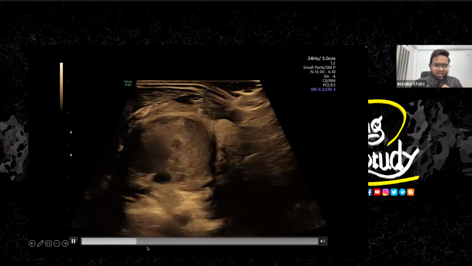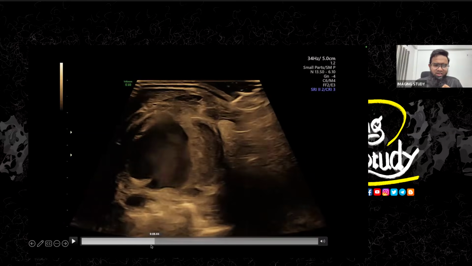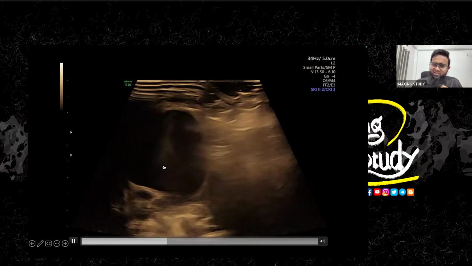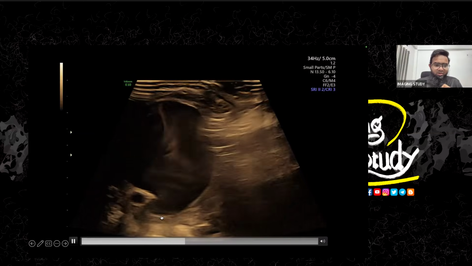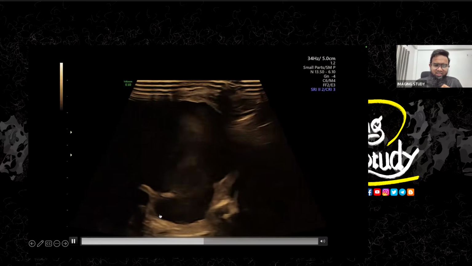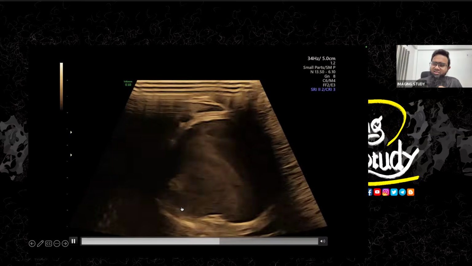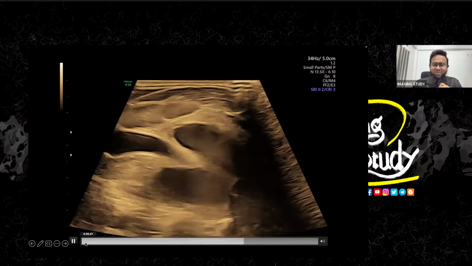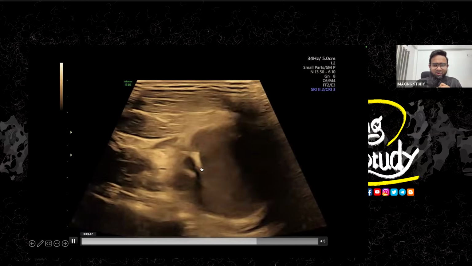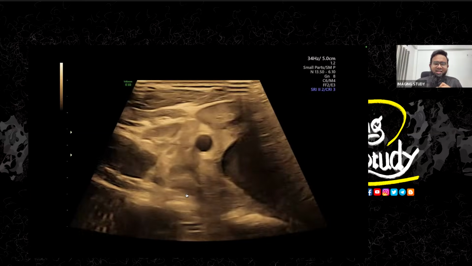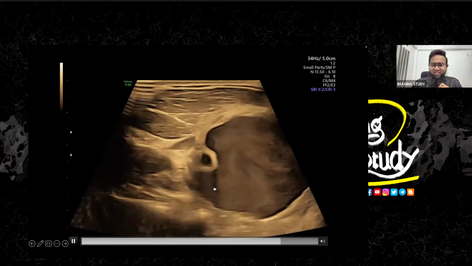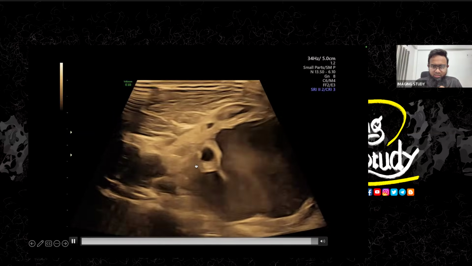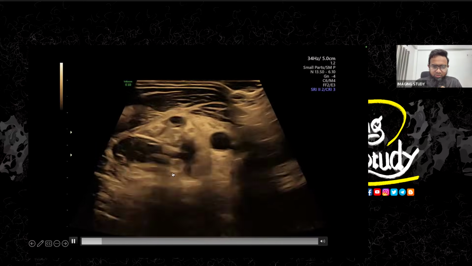You see, just go a little bit backward. Now you see this is the common carotid artery supplying this aneurysm. Now what's going on? And now this is the common carotid artery, and this is the internal jugular vein. It is also connected to this aneurysm. So there is some serious abnormality going on here. This is a very complicated one. So this is the internal jugular vein connected, and you see this common carotid artery. Just see here, this is the aneurysm.